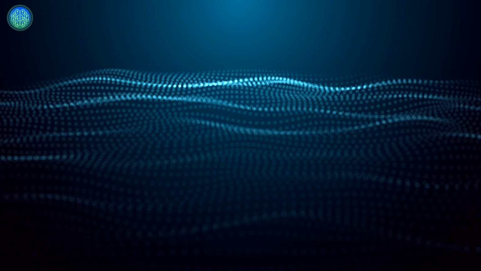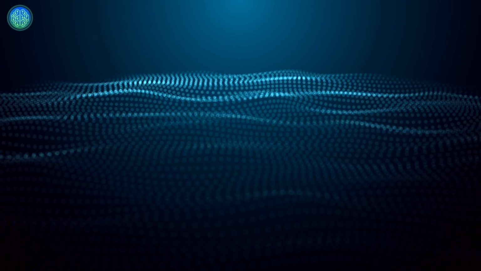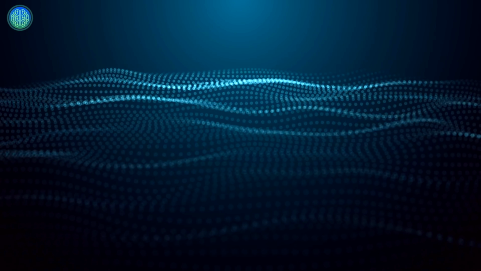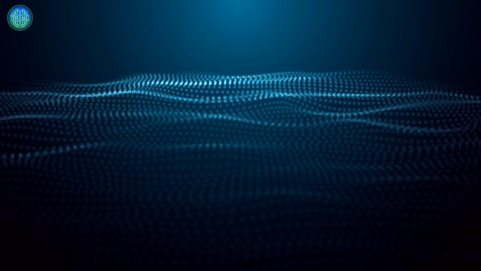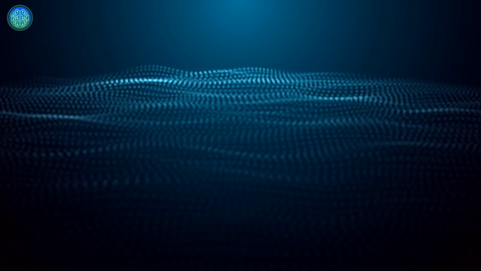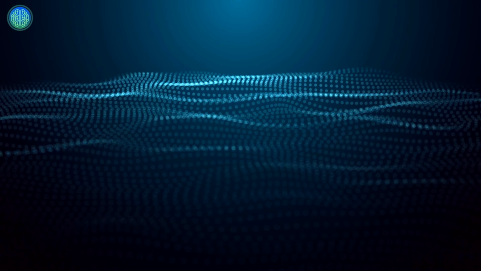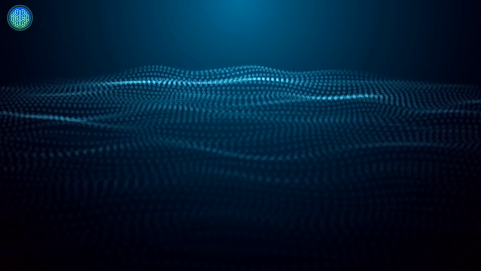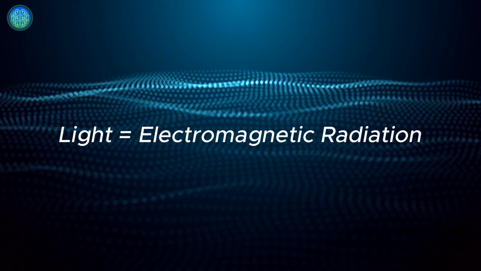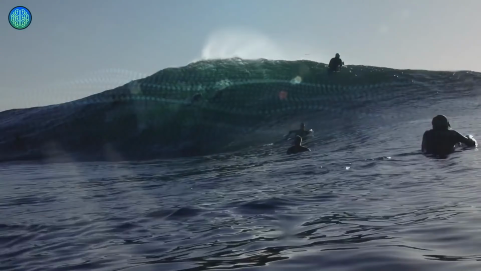Yes, light is energy, and as an electromagnetic wave, it moves in waves, just like waves in the ocean. But what causes these waves in light is the electric and magnetic fields. Light is the intertwined state of these two fields. That's why another name for light is electromagnetic radiation. But let's visualize it in our minds.